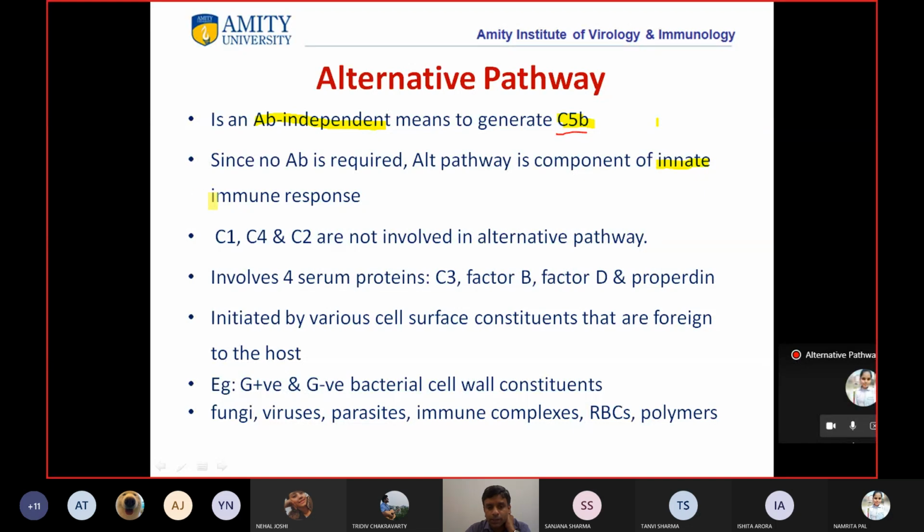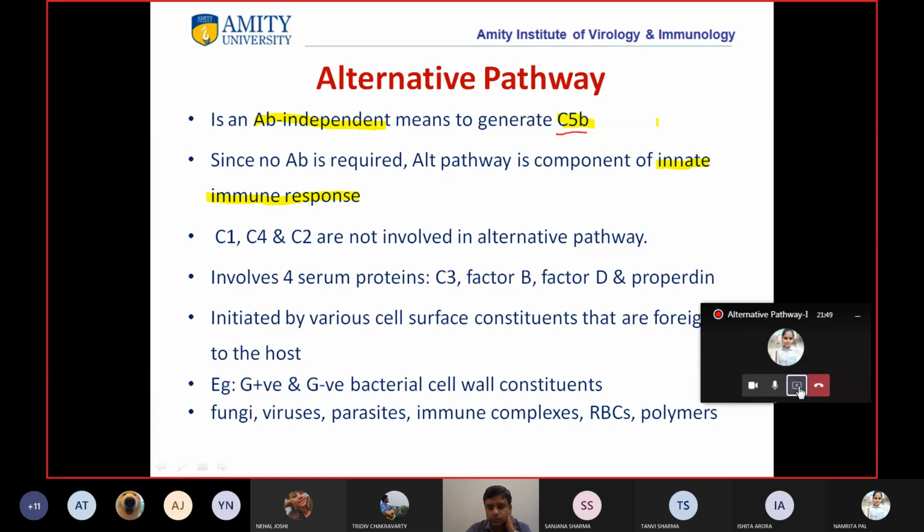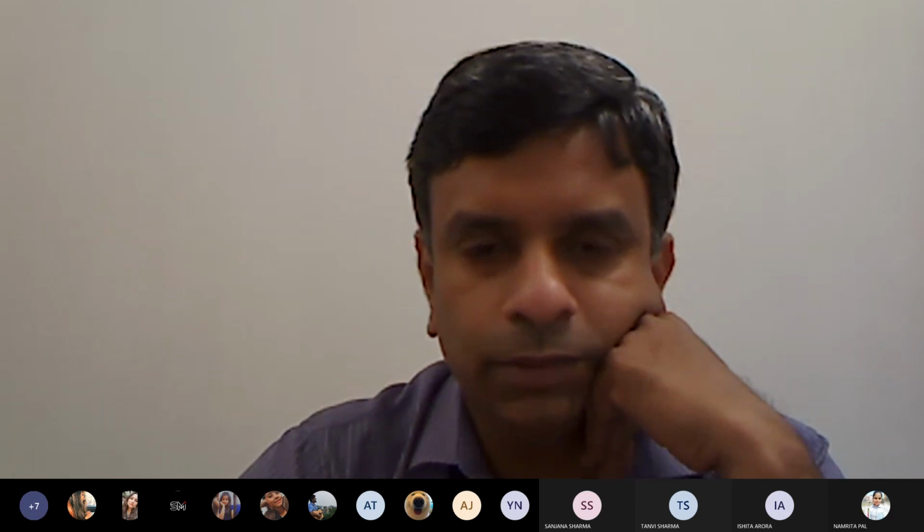So what do you mean by innate immune response? Any idea? Have you heard this term, innate immunity? Yes, sir. What is there in innate?